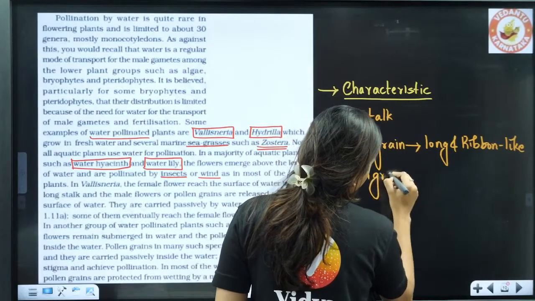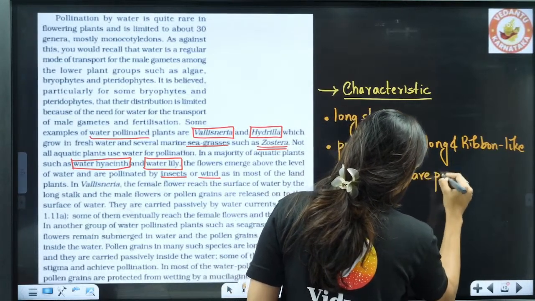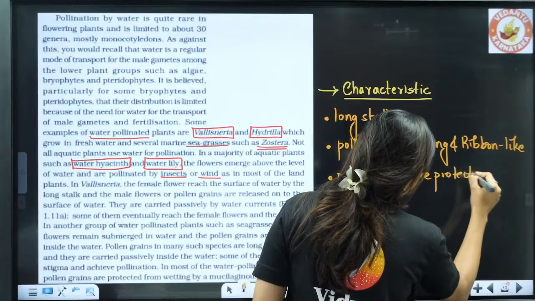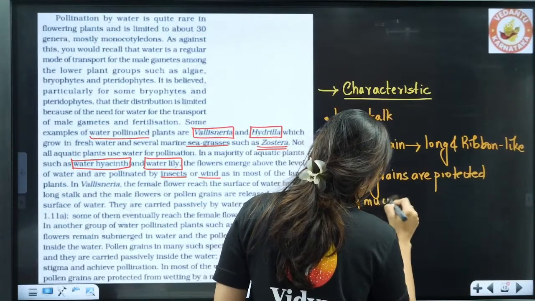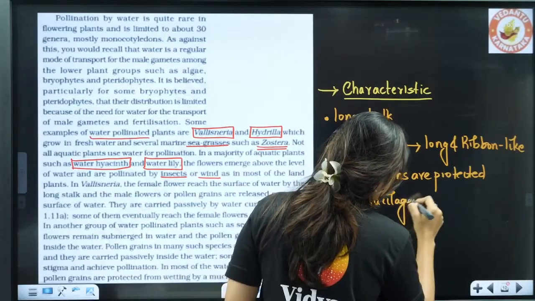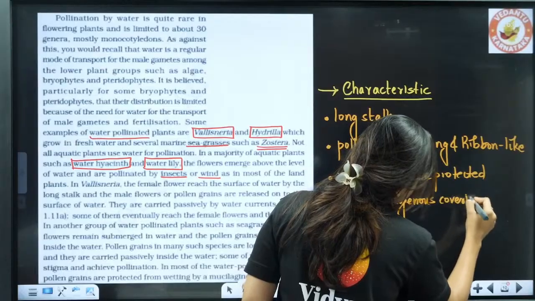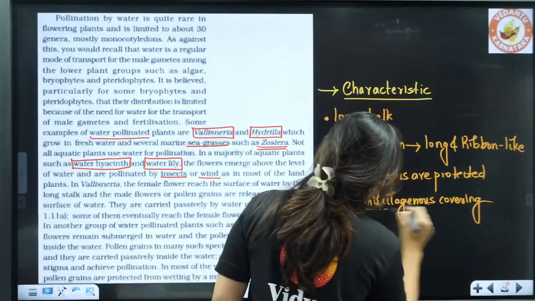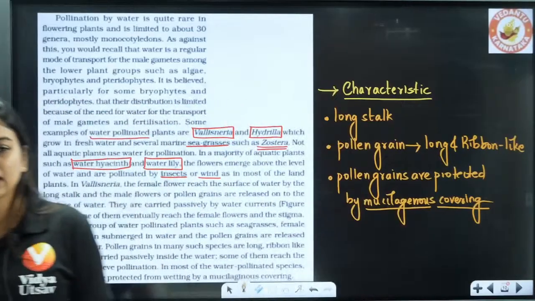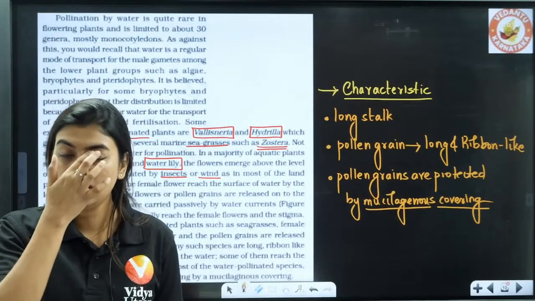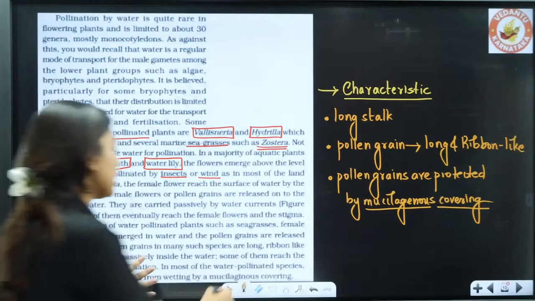Pollen grains protected by mucilaginous covering. Clear? These are the characteristics of your water pollinated flowers. You can write examples like Vallisneria, Zostera.